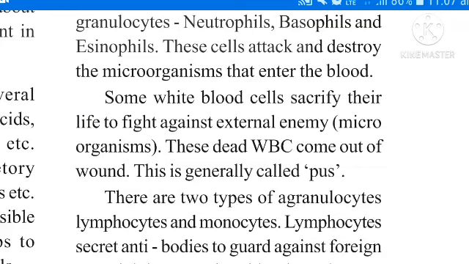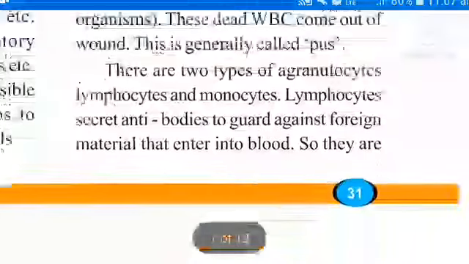Granulocytes are of three types. Remember the ABN news channel. A for eosinophils, B for basophils, N for neutrophils. Those belong to granulocytes. The second one is agranulocytes. There are two kinds of agranulocytes, lymphocytes and monocytes.